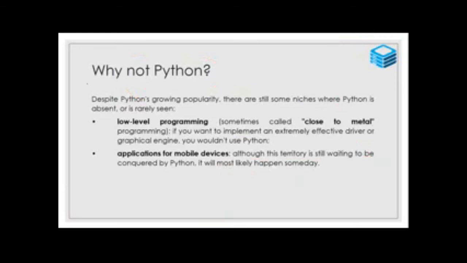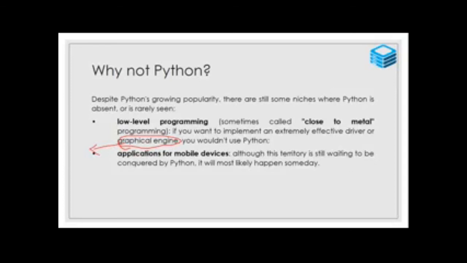Then Python lacks in graphical user interface communication with graphical engines. That is the only lack of Python.